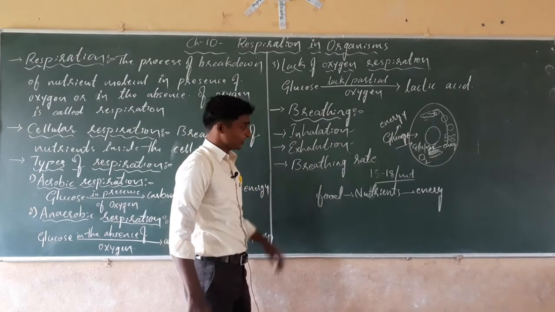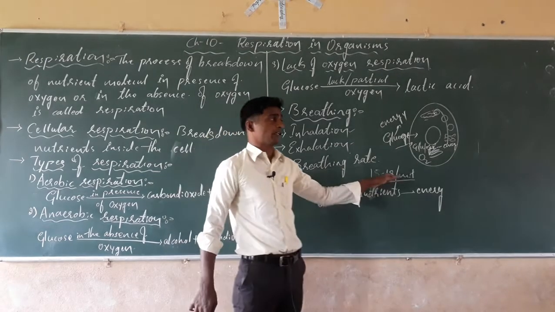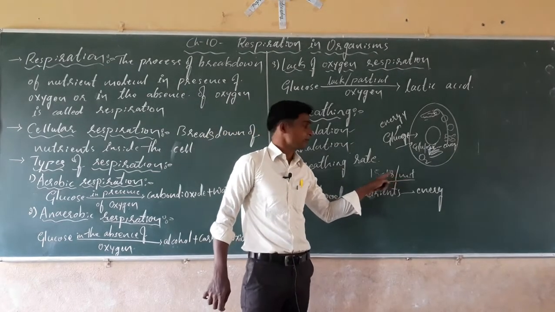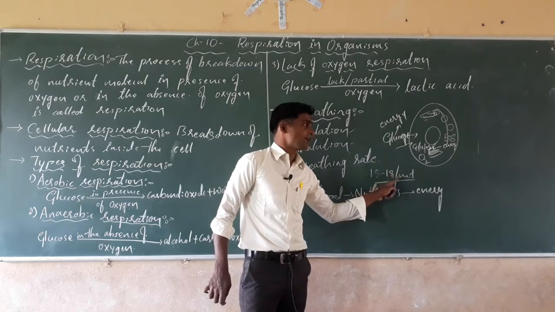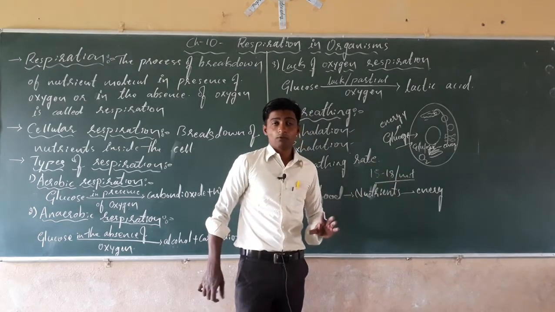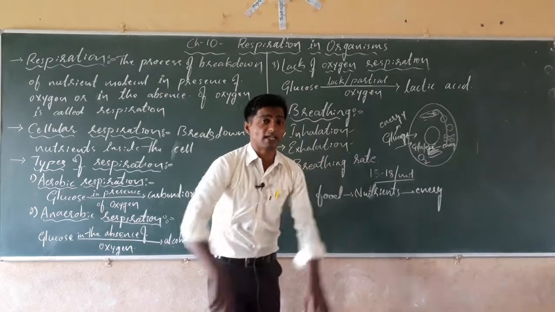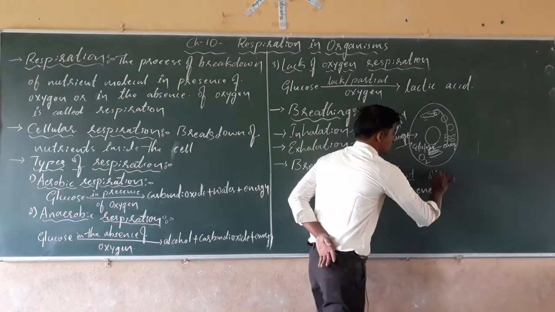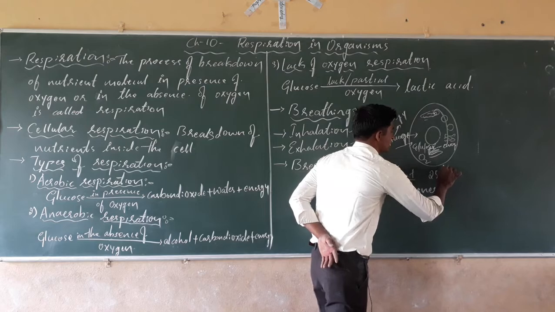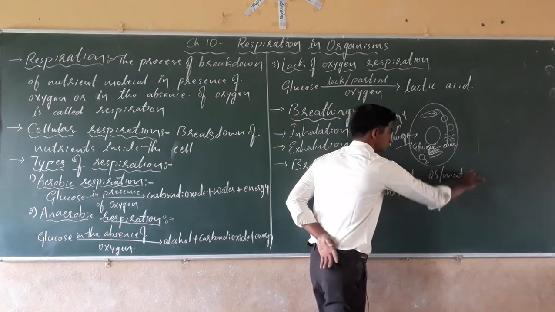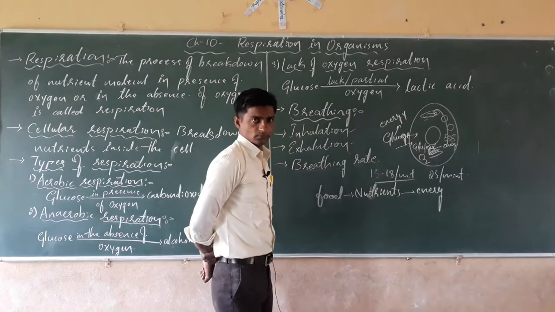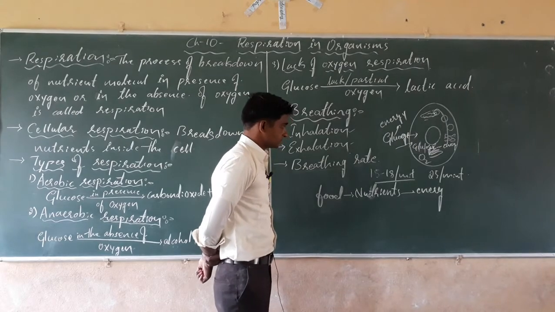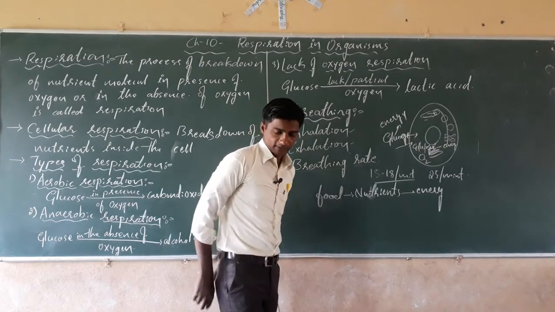Understood? For a normal person at rest it is 15 to 18 times. During heavy exercise, the breathing rate may increase to more than 25 times per minute. Isn't it? That's all about today's class. Thank you.